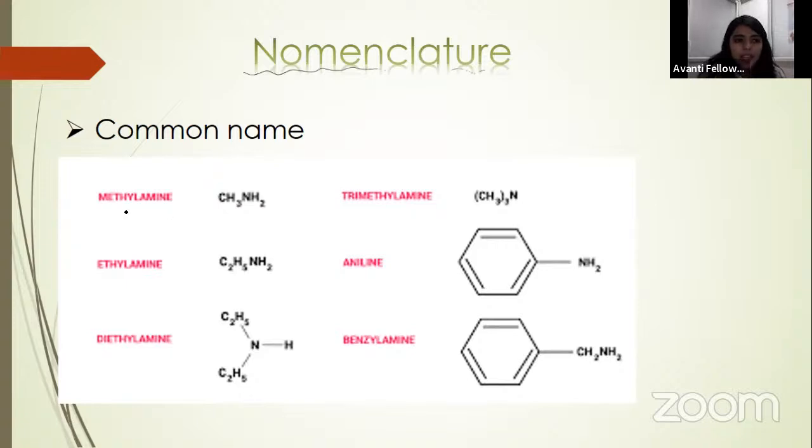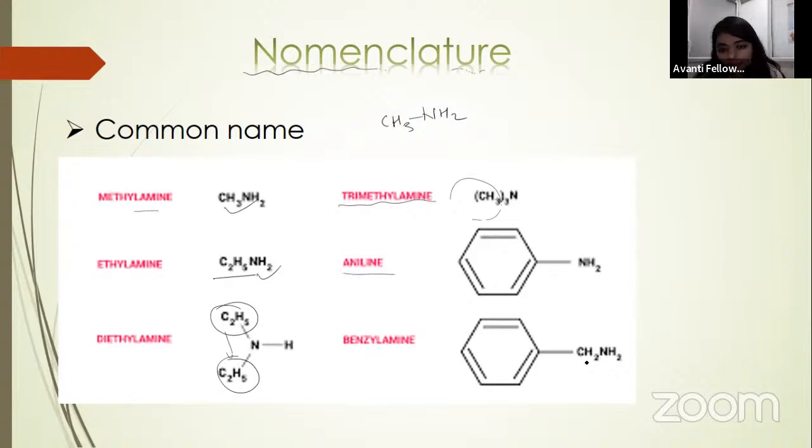So here methylamine means your amine is this NH2. If a methyl group is present, it will be methylamine. If an ethyl group is there, it will be ethylamine. If two ethyl groups are there, it will be diethylamine. If three methyl groups are there, it will be called trimethylamine. If a benzene ring is there, it will be called aniline.